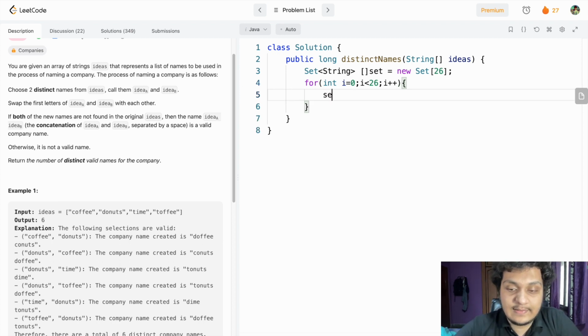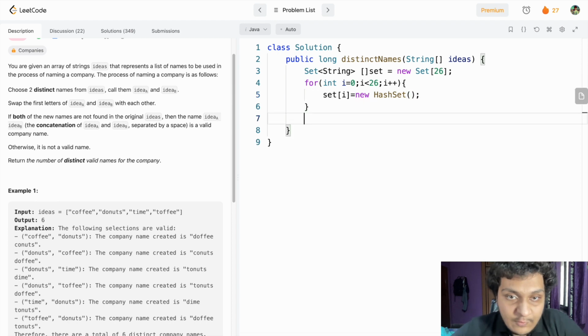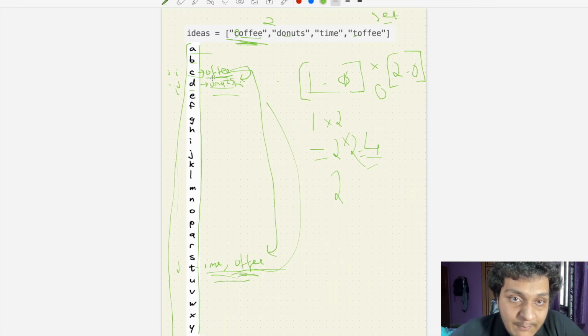So set I equal to new HashSet. We have created the hash set. After that, what do I have to do? I have to keep on adding the offer. So we have to take the offer here, and we have to keep on adding the offer here.